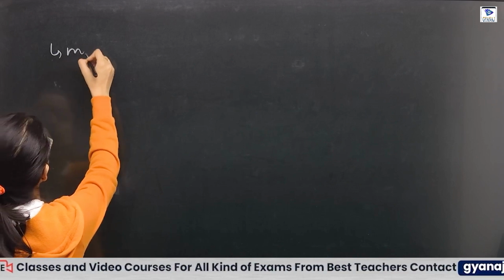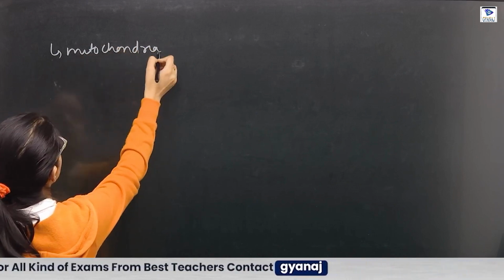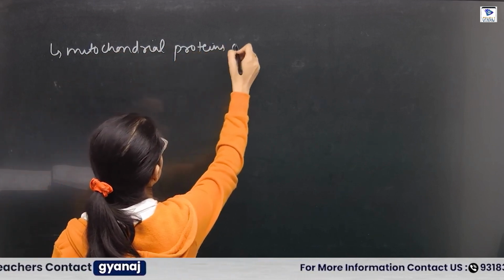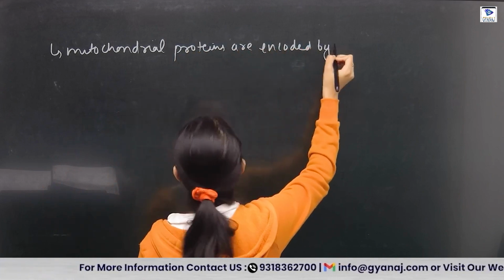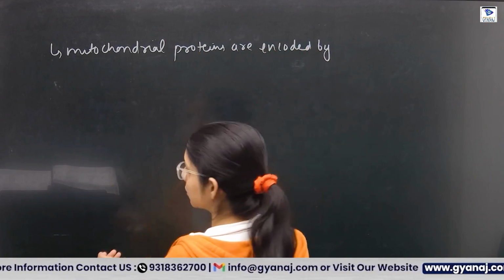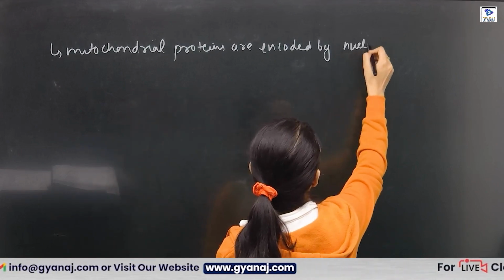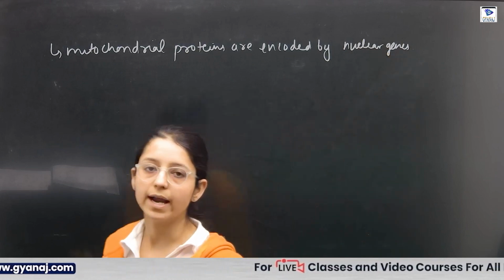Mitochondrial proteins are encoded by nuclear genes. Genes are the hereditary factors.